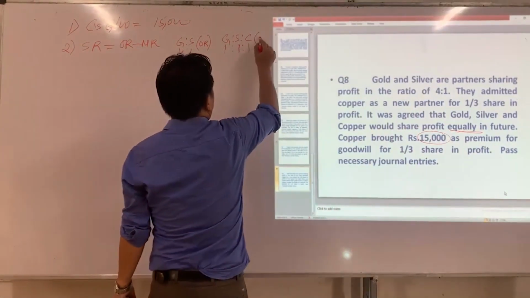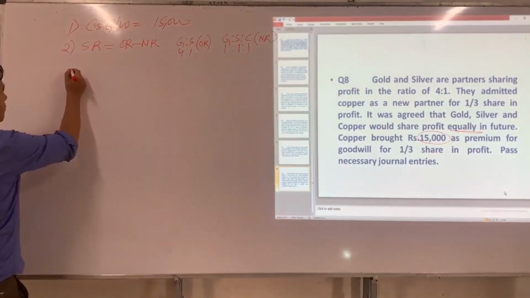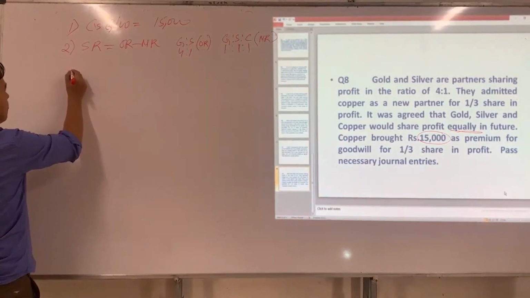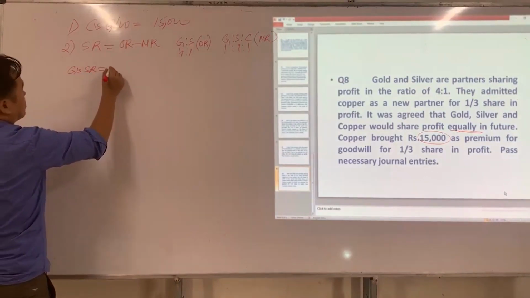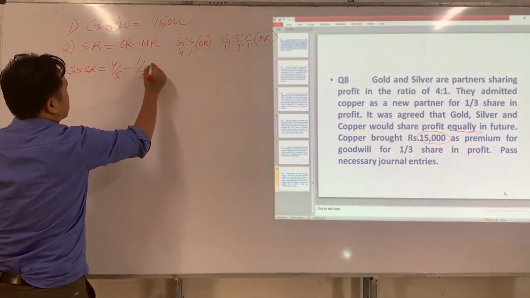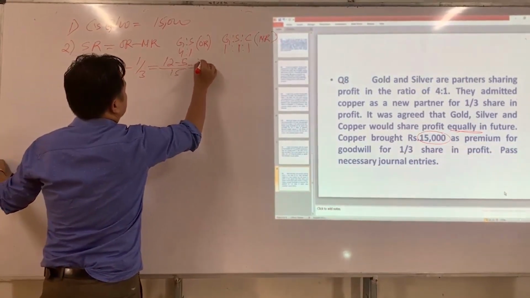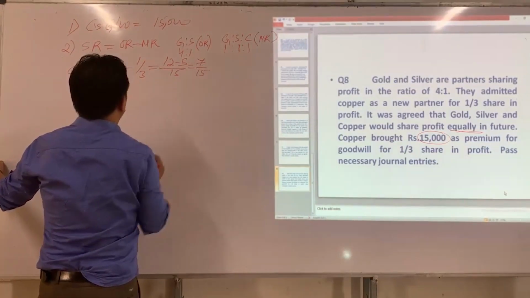So this is their new ratio. Now we have to find the sacrificing ratio of all partners. G's sacrificing ratio is equal to 4/5 minus 1/3, which is 12 minus 5 divided by 15. How much did we get? 7/15.